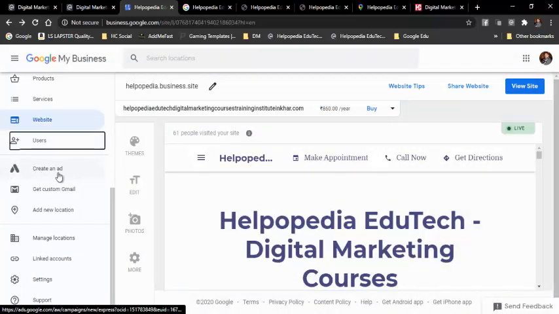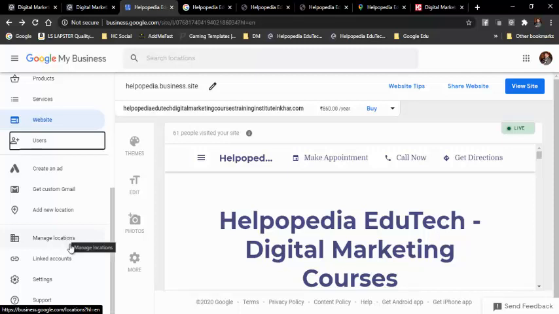Then we have create and add, get custom Gmail, add a new location. Add a new location is what we added, the new location. We have already added a new location. And this is manage locations. So we can add multiple locations if we want. Say today I have one location over here in Kharghar, then tomorrow I might have one location in Bangalore, then one in Pune. So I can add multiple locations like this in different parts of India, and I can manage all those listings under one account. That is the meaning of managing locations from different places.